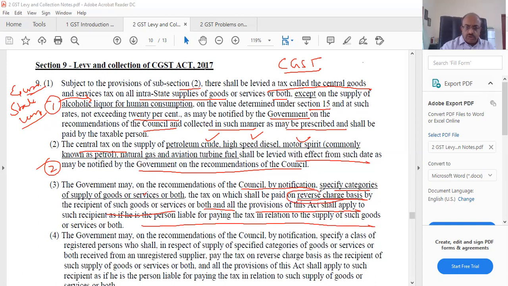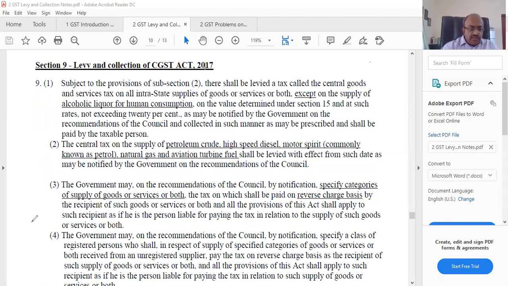Now don't bother about it, because we need to discuss that a little bit more, but not at the moment. This is reverse charge, on certain goods and services which are notified by the government.